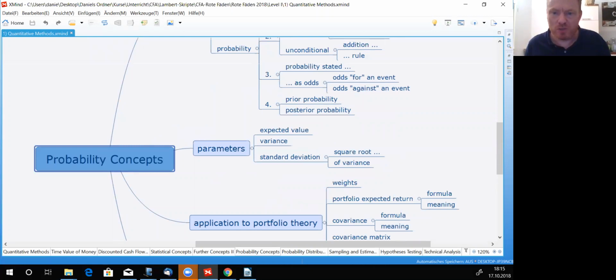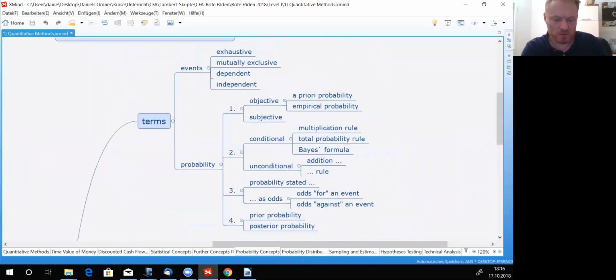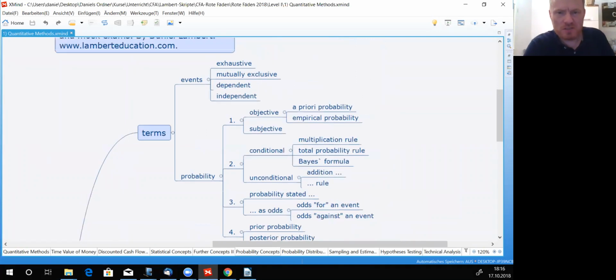I just want to make sure again that you can see everything I write. Okay, now I think you can see this, the probability concepts. You can see my mind maps. The mind maps will be created for CFA candidates for CFA Level 1 as well as for CFA Level 2.